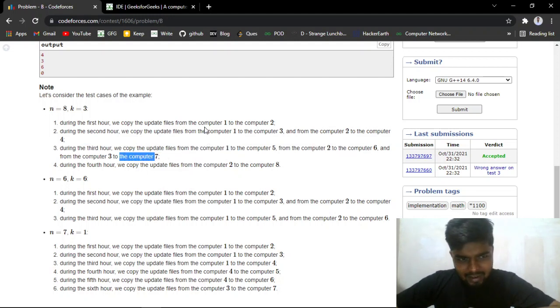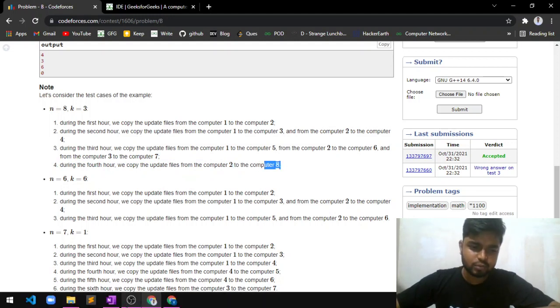Now you will say that after the second hour, computers 1, 2, 3, and 4 could provide updates, so why didn't we use four computers in the third hour? The reason is that we were bounded by this constraint. The cables were only three, although the updated computers were four, so only three cables were available. This is why in the third hour we can only update three computers. In the fourth hour we can copy the update to the last remaining computer, and in this way we can update all.